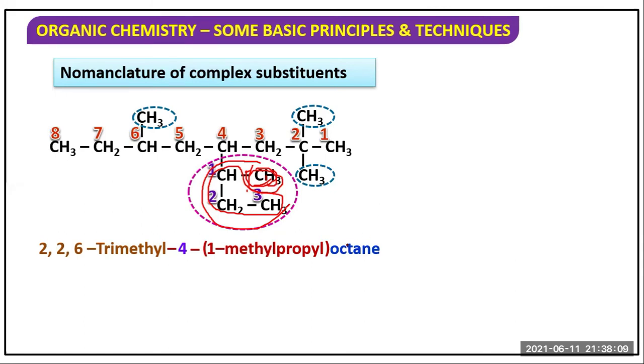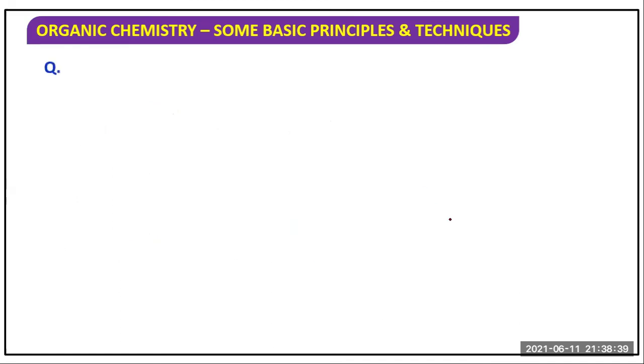1 carbon is methane, ethane, propane, butane, pentane, hexane, heptane, octane, nonane, decane. Then if it exceeds 10 carbon, then undecane, dodecane, tridecane. In this way nomenclature will occur. Okay. So what is the nomenclature of this compound? 1, 2, 3, 4, 5, 6, 7, 8. That is octane. And 2, 2, 6 trimethyl. 4 carbon contains 1 methyl propyl. So overall it is octane. Clear?